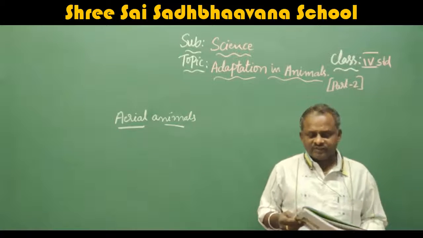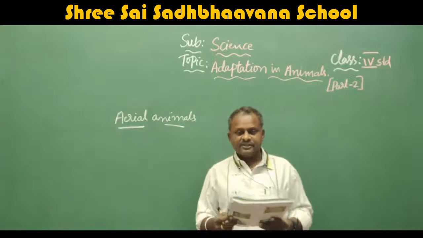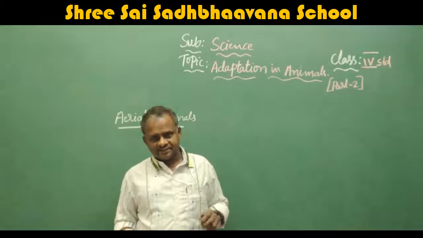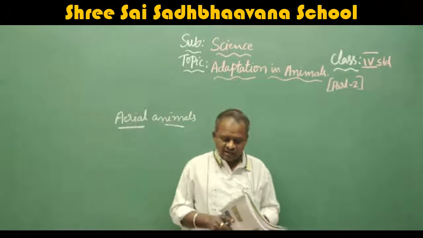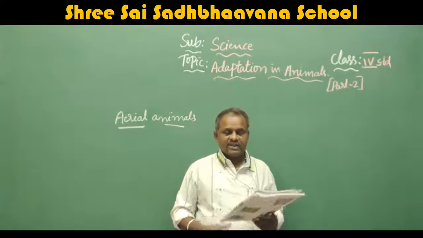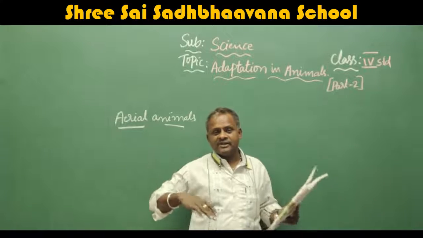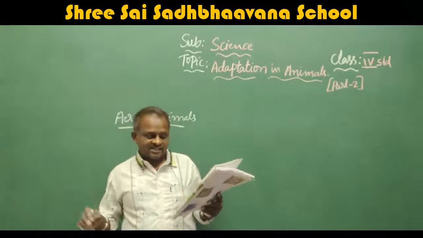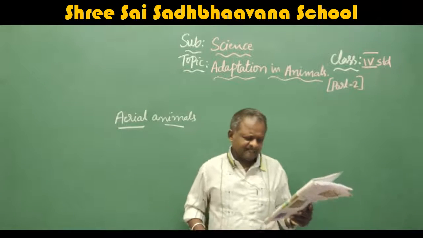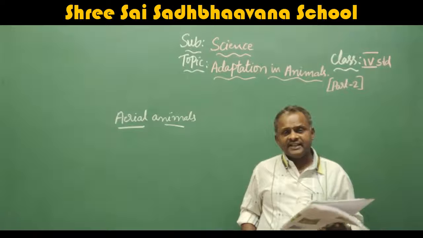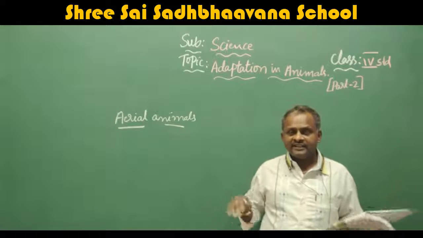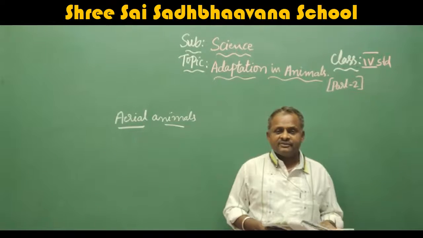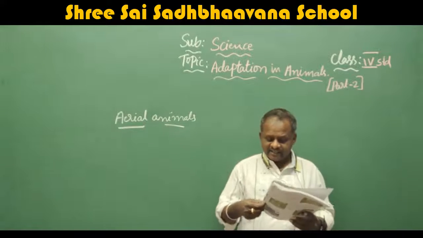They have wings with either feathers, that means most birds have wings with feathers, or large flaps of skin. Large flaps of skin means the skin is modified into a wing-like structure, which helps them to fly in the air. That means aerial animals are the animals which fly in the air.